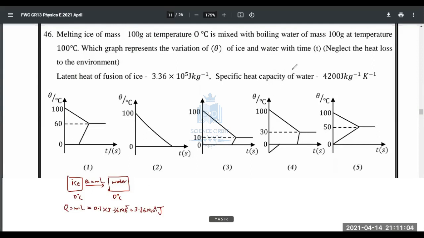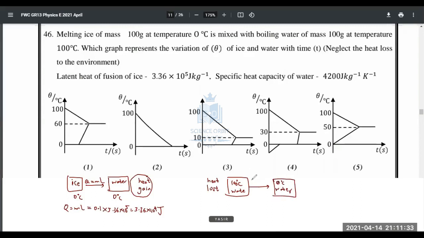So let's quickly see. Now, ice has to gain energy. This is the heat gain. Ice is gaining heat. And water, on the other hand, will lose heat. Okay, heat loss. Water is going to lose heat. How? From 100 degrees Celsius. Let's say when it loses all its heat, it becomes 0 degrees Celsius. Just to prove that this is wrong, 0 degrees Celsius, what will happen?